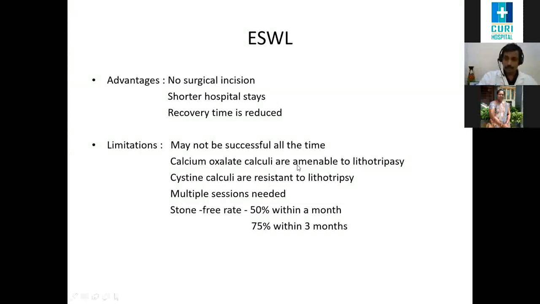Disadvantages: multiple sessions might be required. It usually will not settle with just one session of lithotripsy. Multiple sessions need to be given either at the end of 4 or 5 days or at the end of 1 week. And the stone free rate at the end of 1 month is about 50%, and at the end of 3 months, 75%. So up to 3 months after the treatment, the patient can still be passing calculi in urine.